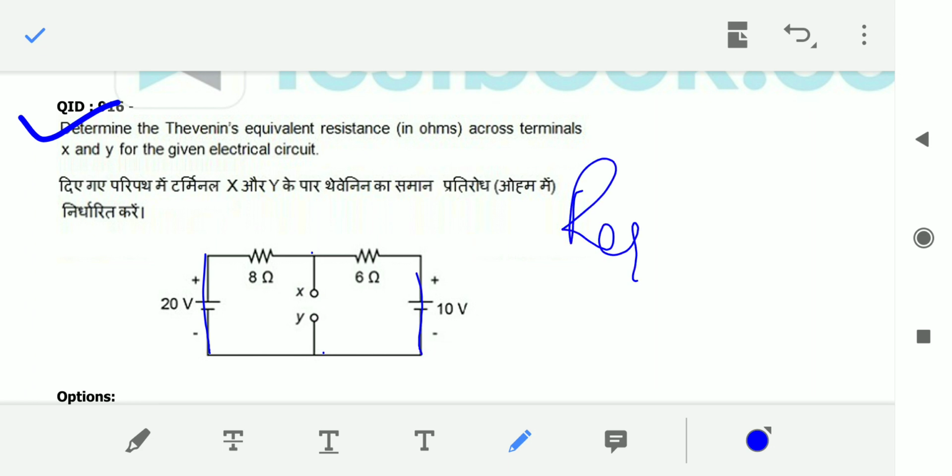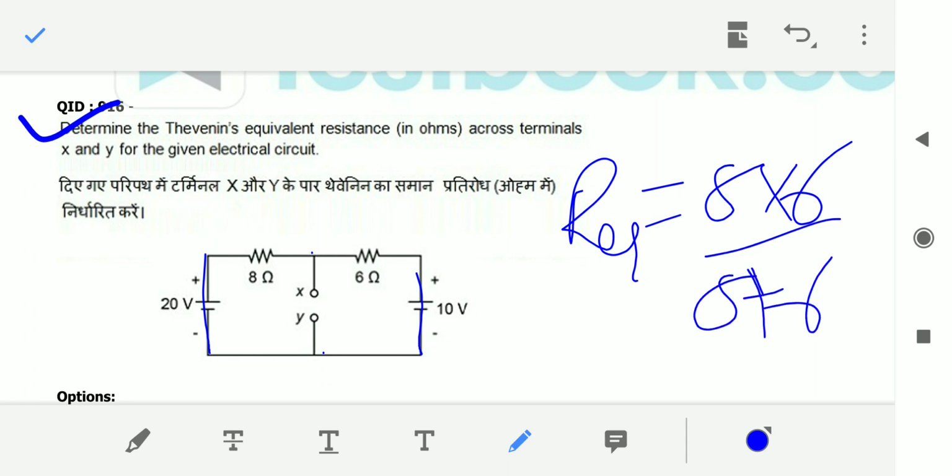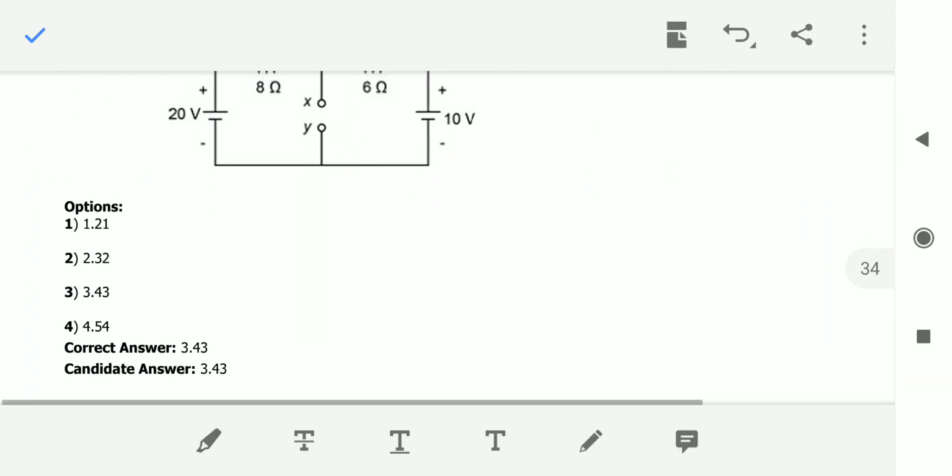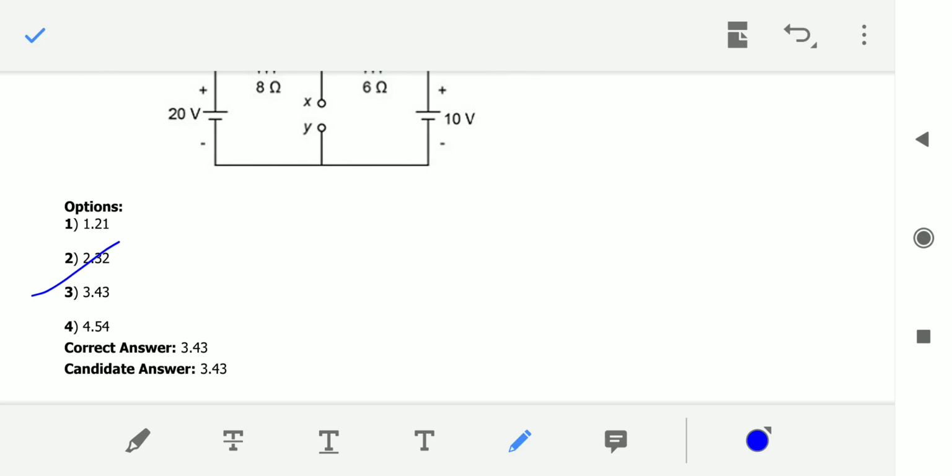R equivalent is equal to 8 into 6 by 8 plus 6, because they are in parallel, right? So it is nothing but 48 by 14. If you solve them, you will get approximately 3 point something, 3.43 you got, okay.